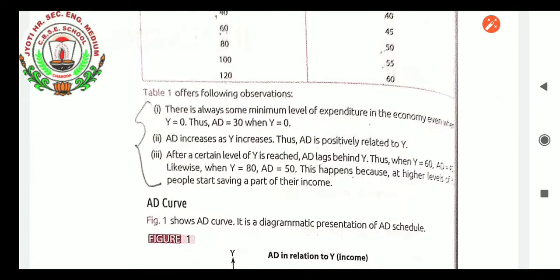AD increases as Y increases. Thus aggregate demand is positively related to Y, the income of the person. After a certain level of Y is reached, aggregate demand lags behind Y. It is not increasing parallelly as Y is increasing. It is going in a stable way: 40 to 45, 45 to 50, it is going up just 5 units, but income is increasing by 20. Why is it happening? Because of saving. This happens because at higher levels of income, people start saving a part of their income for the future. That is a good habit also.